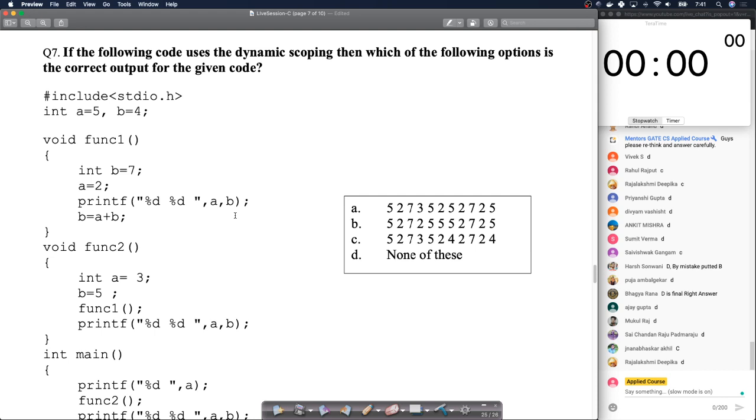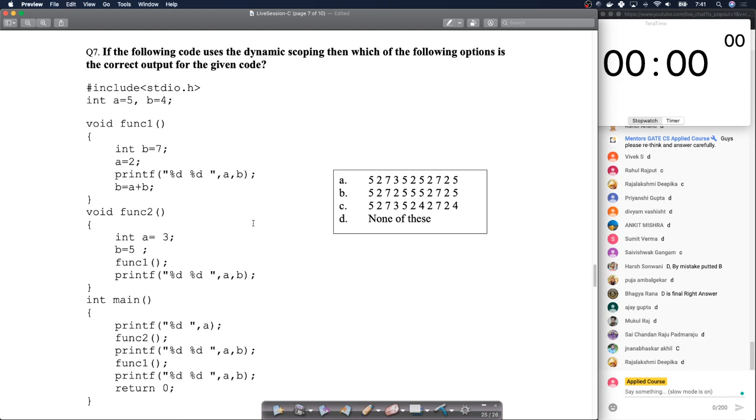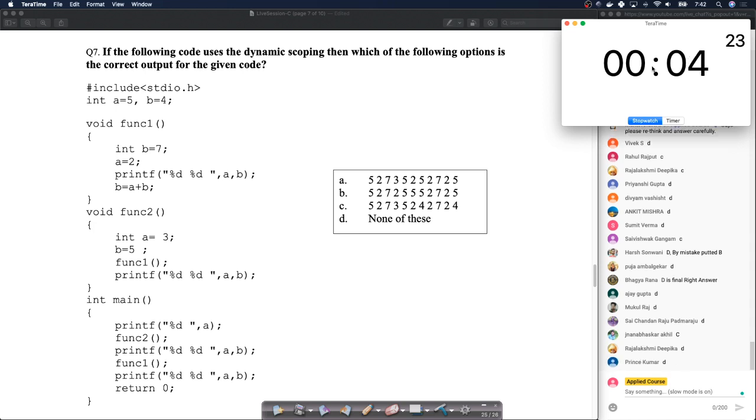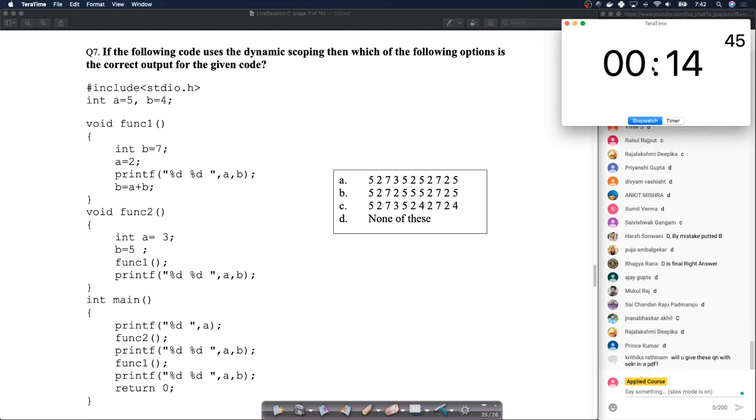Okay, so let me zoom this out a little so that everybody can see the question. Let's take 3 minutes for this. This is slightly lengthy, so let's take 3 minutes. It's not hard. You can actually solve it in 1.5 minutes also.